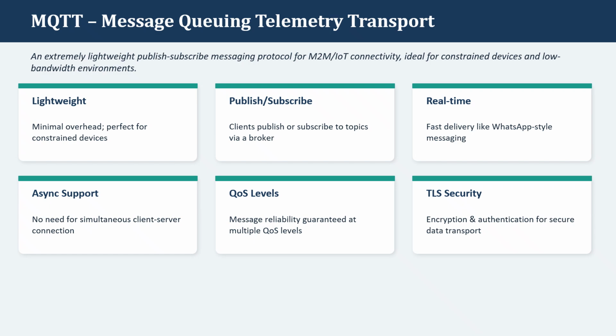Asynchronous support: no need for a simultaneous client-server connection. Quality of service levels: message reliability is guaranteed at multiple quality of service levels. Then TLS security, that is encryption and authentication for secure data transport. These are about Message Queuing Telemetry Transport.